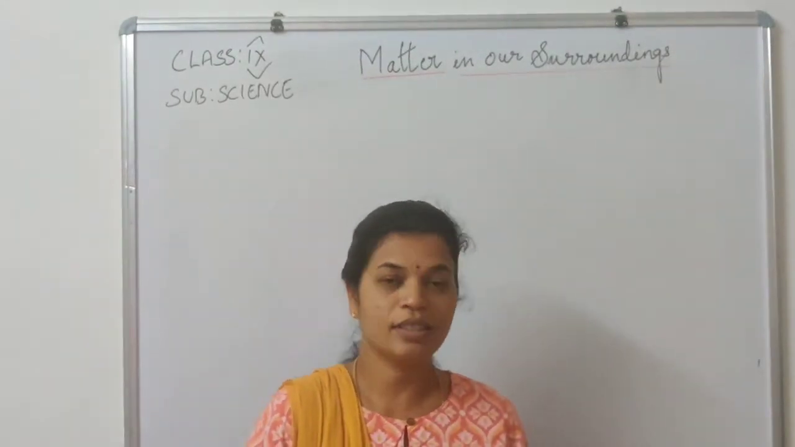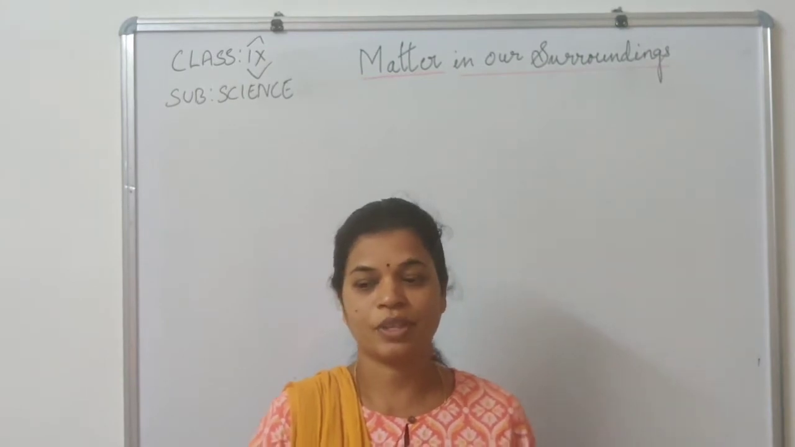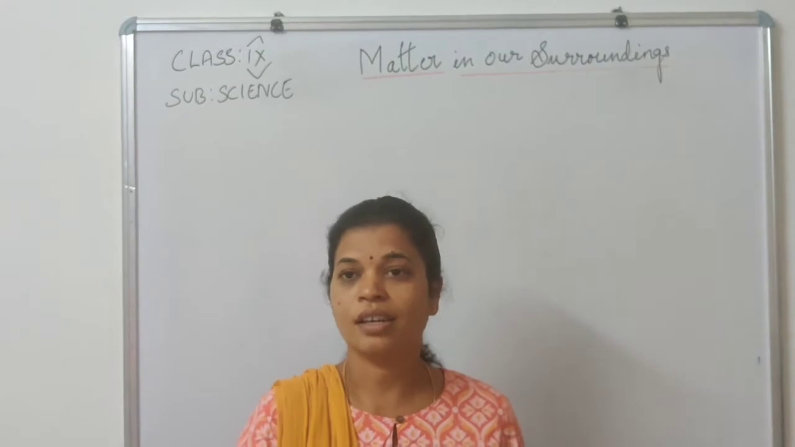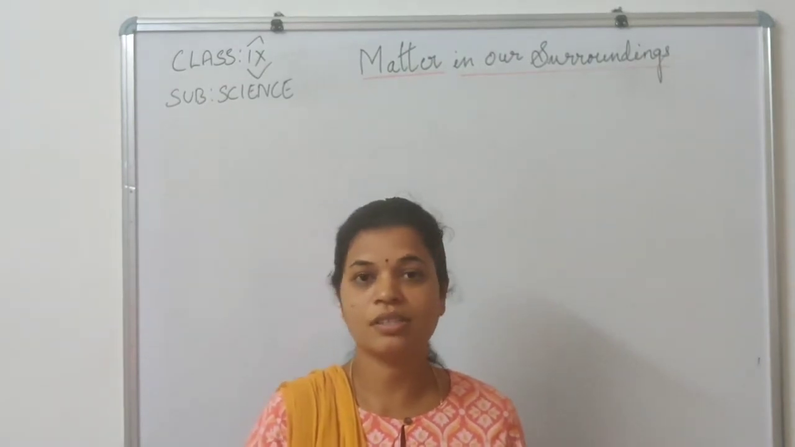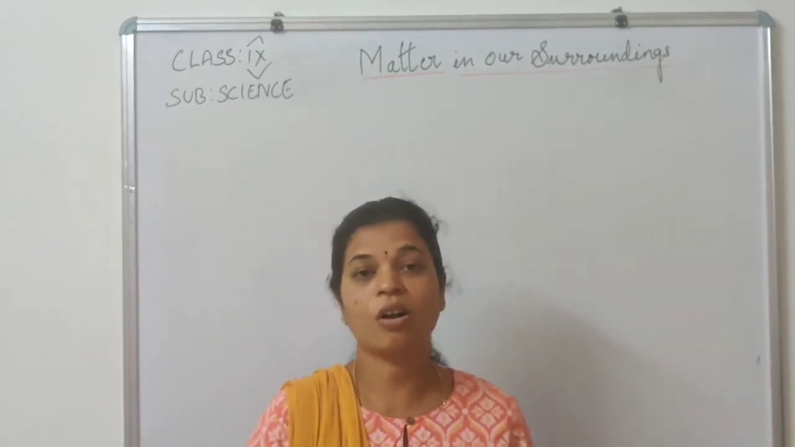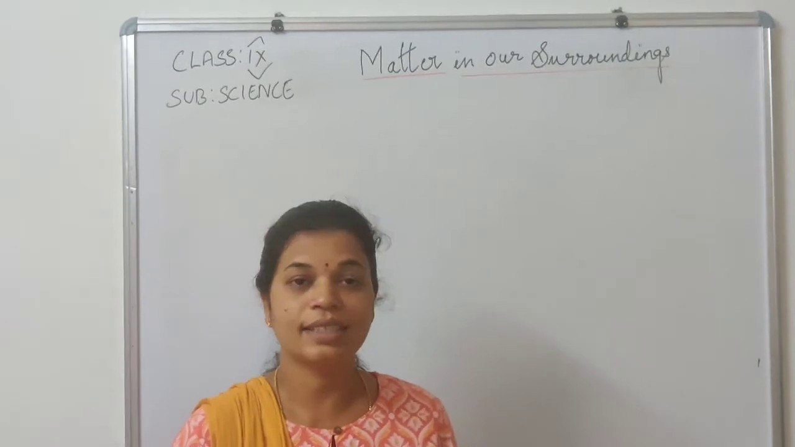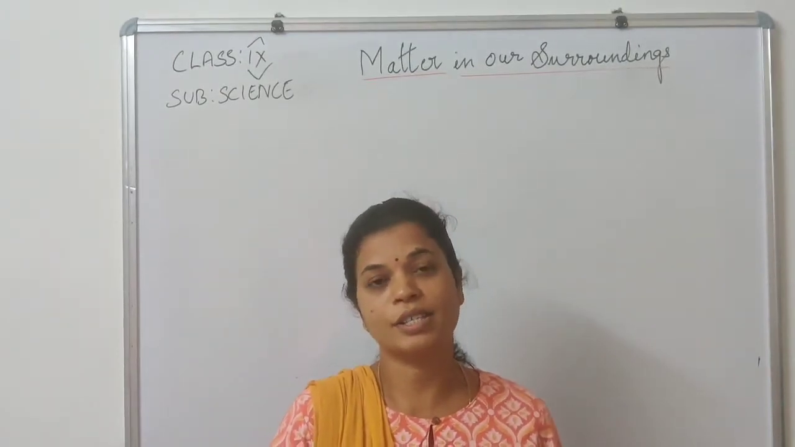As you all know, there are so many things around us, for example chair, table, pen, basket, and then plants, animals, even ourselves, are all made up of matter. But what actually is matter? Matter is anything that has mass and occupies space.